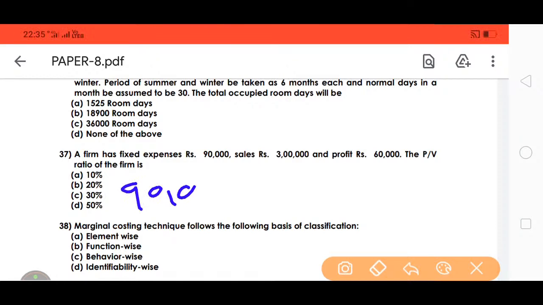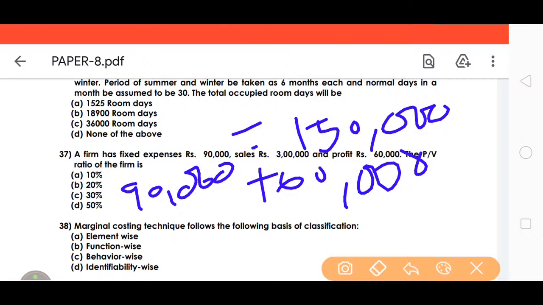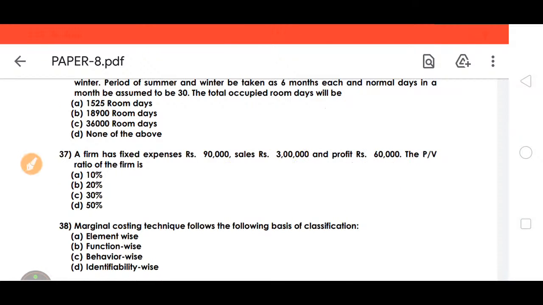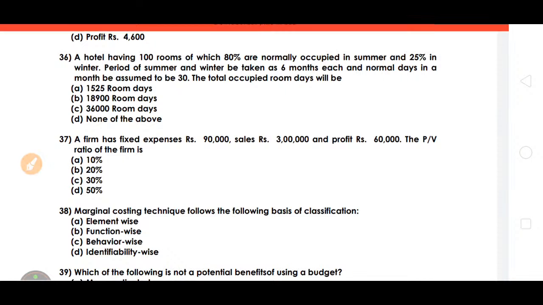Because contribution equals fixed cost plus profit. So contribution equals fixed cost plus profit, that is equal to 1,50,000. So we got contribution 1,50,000. So 1,50,000 divided by 3 lakhs, that is equal to 50%.